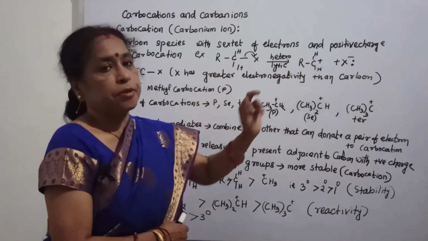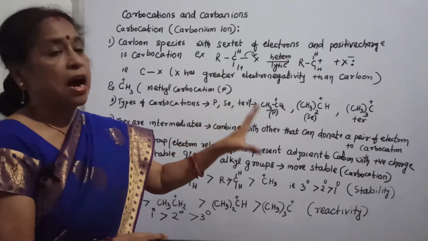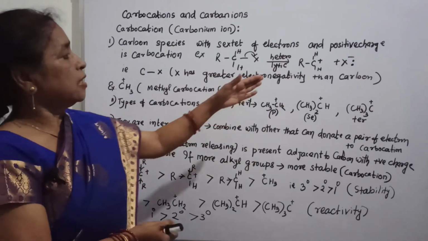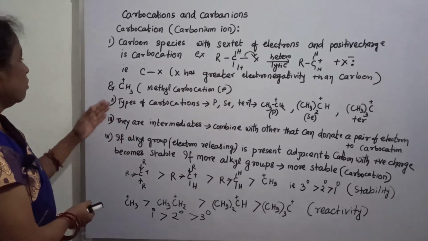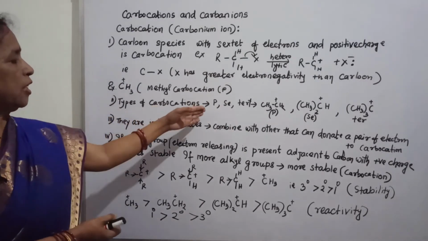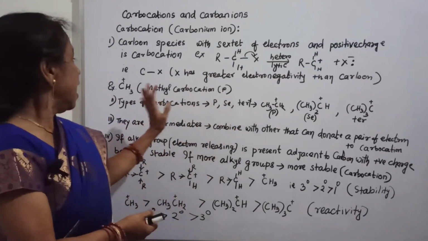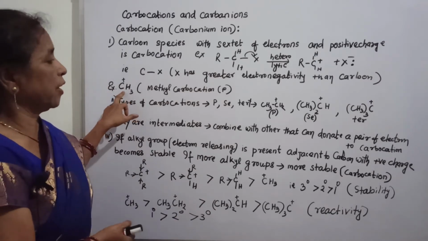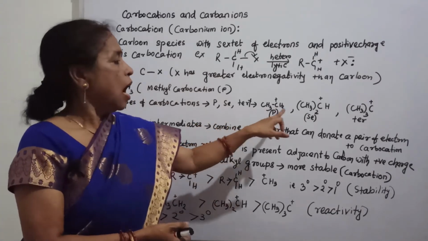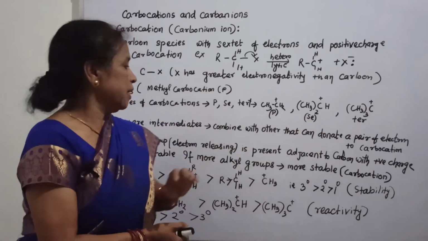It forms a positive charged carbon and X minus having a pair of electrons. This is called a carbocation. There are three types: primary, secondary and tertiary, and the simple ones are methyl carbocation, ethyl carbocation, isopropyl carbocation, and tertiary carbocation.